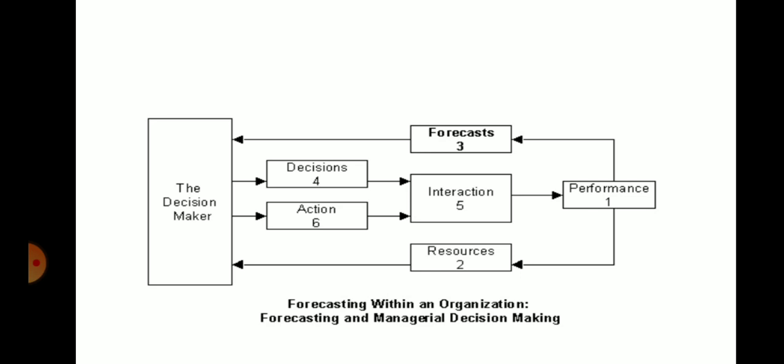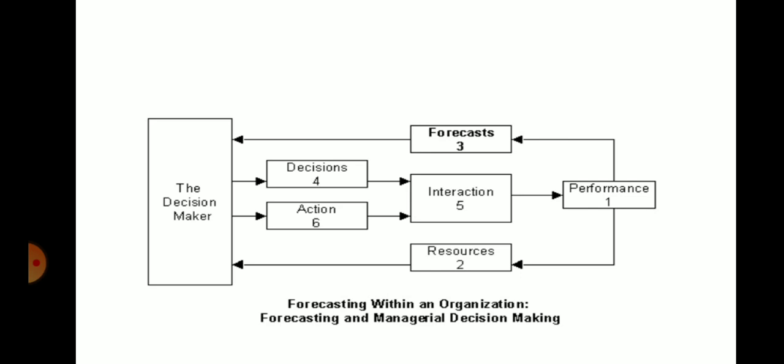You can see the decision maker having the inputs from the forecast as well as from the resources. See here, the decision making is having two inputs, resources and forecast.